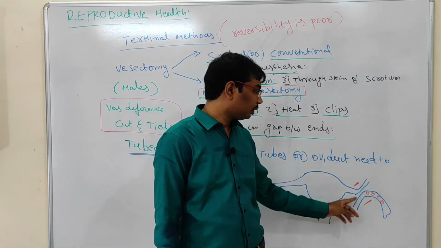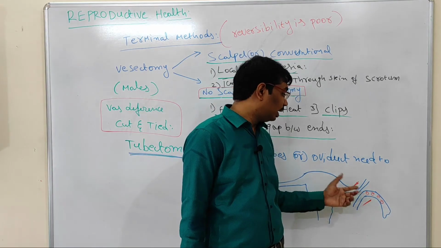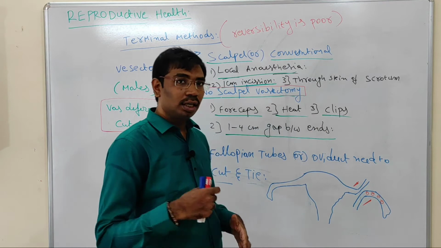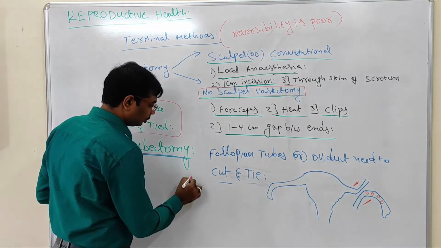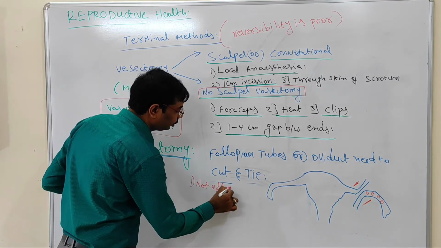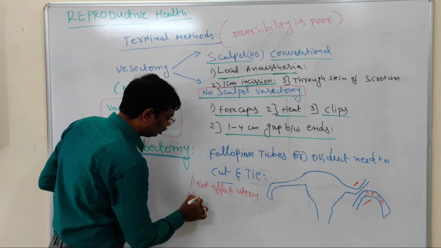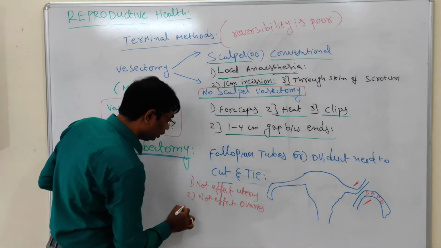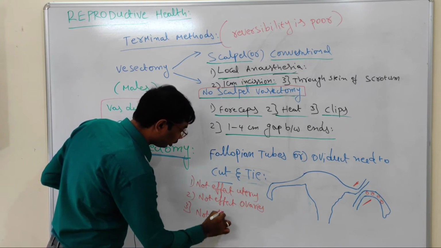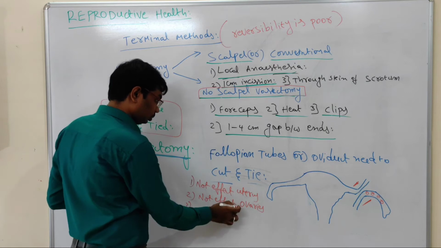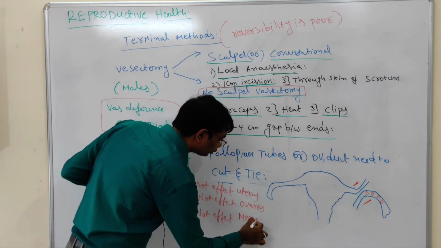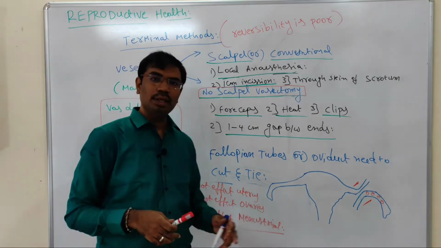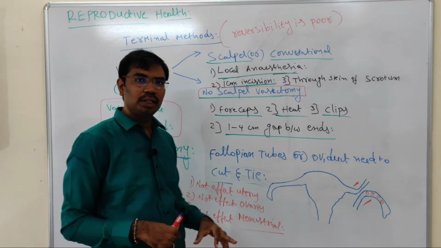It does not affect the uterus, it does not affect the ovaries, and it does not affect the menstrual cycle. So because of that, it can also prevent pregnancies.